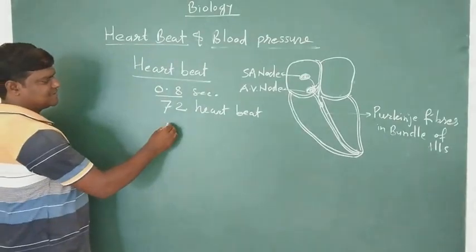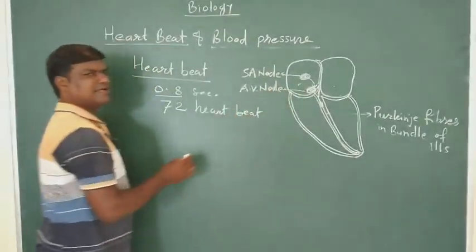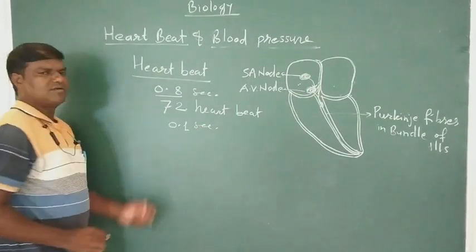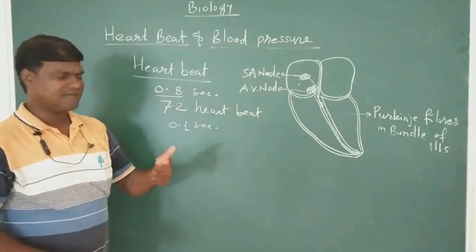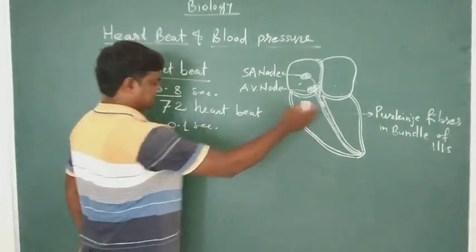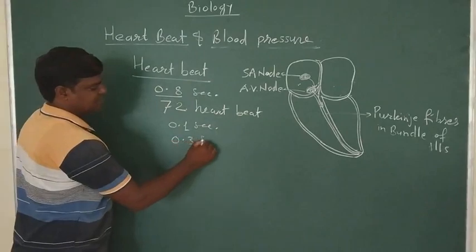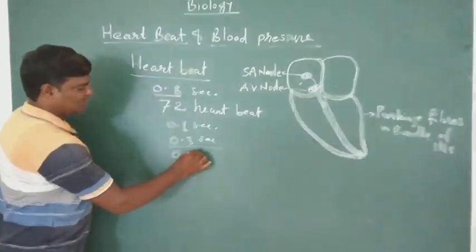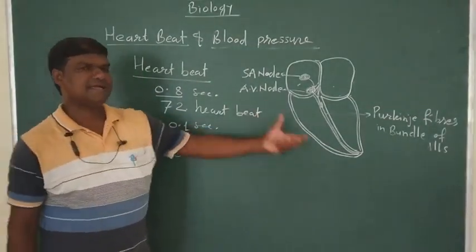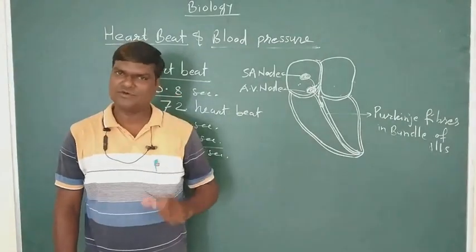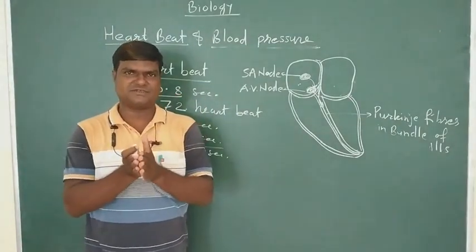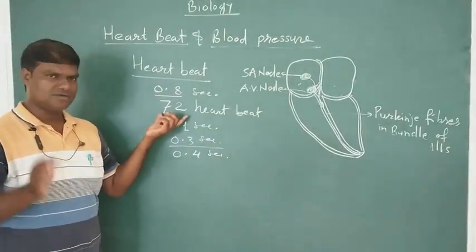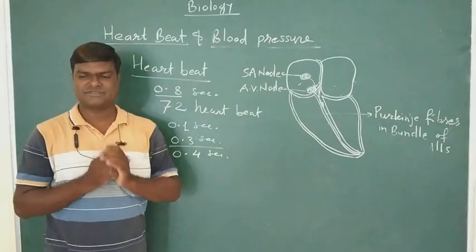Again, one thing here: contraction of atrium requires 0.1 second. Then contraction of ventricles requires 0.3 seconds. So the contraction of the whole heart requires 0.4 seconds, and its relaxation requires 0.4 seconds. So contraction and relaxation require a total of 0.8 seconds. So within 1 minute, there are around 72 heartbeats.